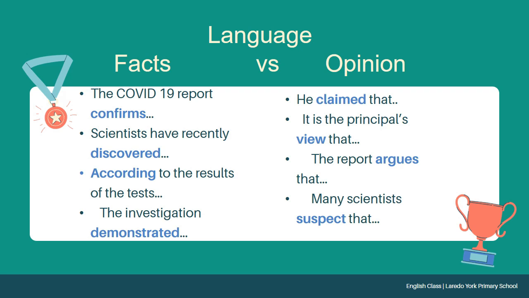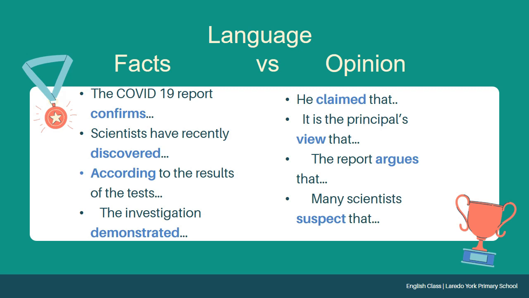The report argues that. Here it is argues, not confirms. In the first example, the report confirms, but here the report argues, which can be a report that is not based on facts and figures, or that may have opinions and arguments.